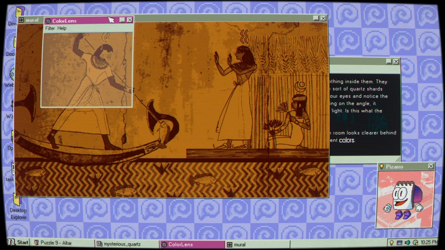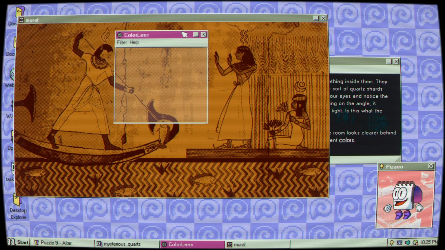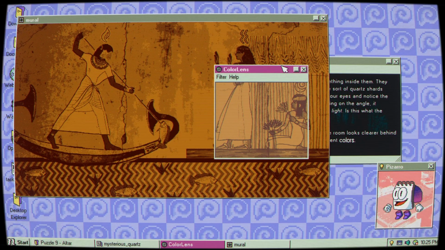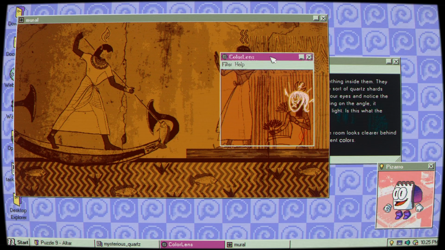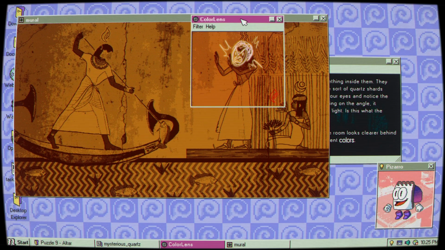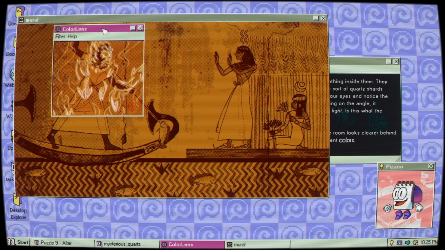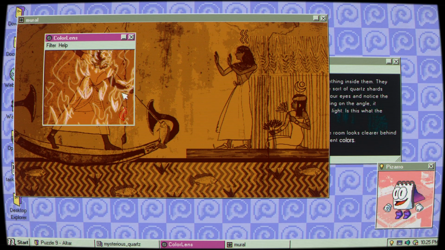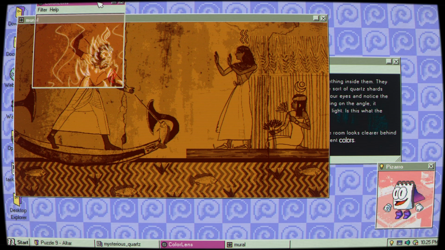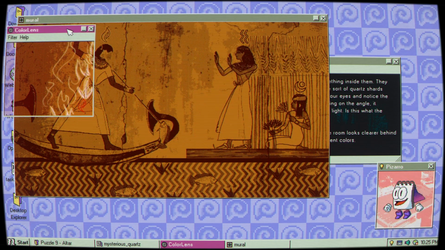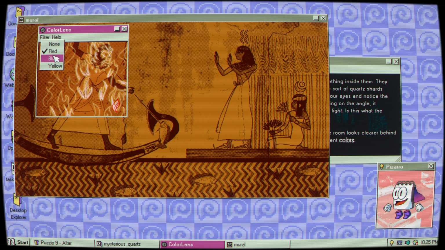Well, I'm not really seeing anything different. Color lens. Filter. Ooh, okay. So this is why I was wondering why she's afraid. So these guys are mad. Looks like this guy's a demon. But this has this logo on it. So maybe this is how he saw himself. And the daughter's mad. Okay, let's look at the blue.